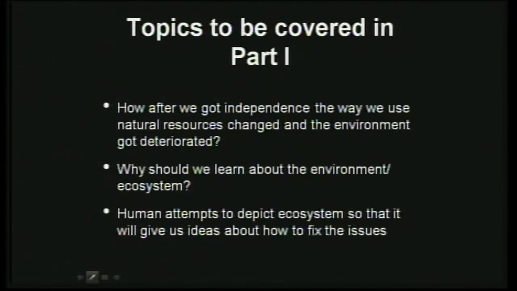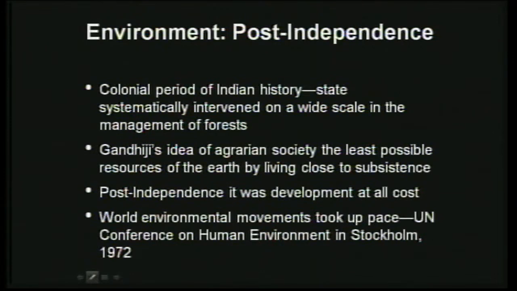Then we also discussed a few things. What happened after independence? Last session was on the day of Independence Day, so we discussed how the environment changed, and what we have done with the environment since independence. We discussed a little bit about Gandhiji's thoughts on sustainable development and how he thought about development itself. Then we also talked about how our attempt to develop has caused, to a certain extent, the degradation of the environment.